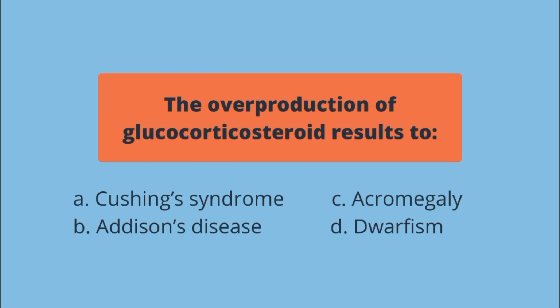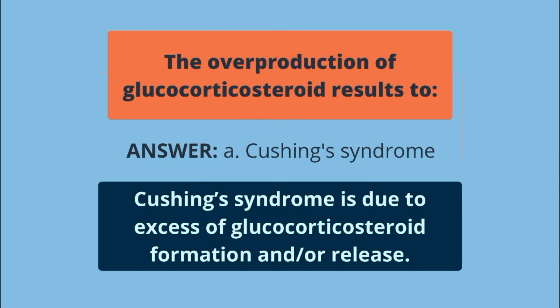The overproduction of glucocorticosteroid results in A. Cushing's syndrome, B. Addison's disease, C. Acromegaly, D. Dwarfism. The answer is letter A. Cushing's syndrome is due to excess of glucocorticosteroid formation and/or release.